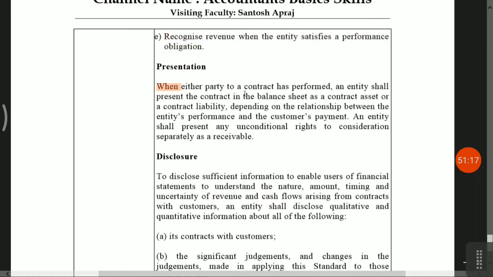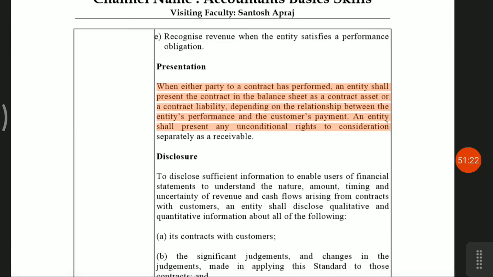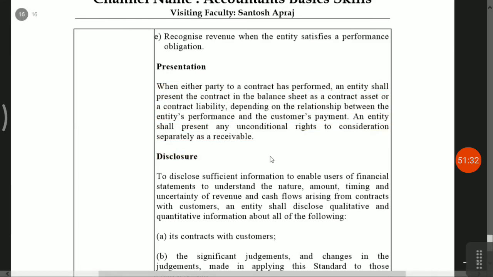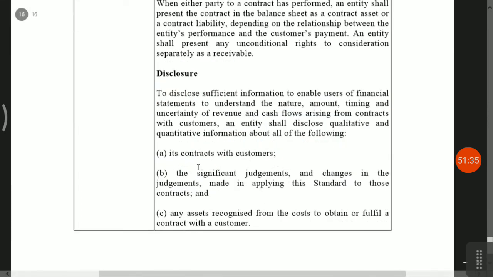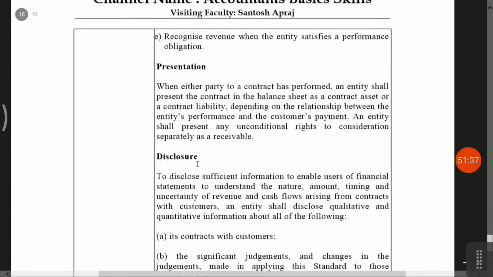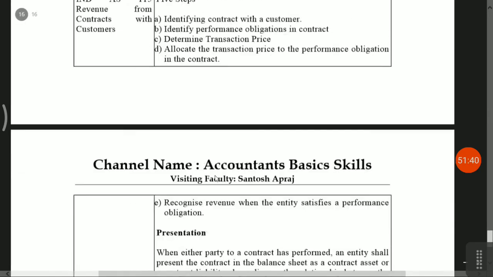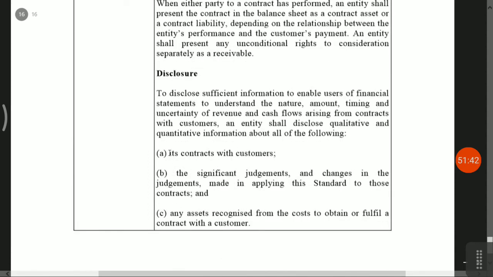When either party to a contract has performed, the entity should present the contract in the balance sheet as a contract asset or contract liability, depending upon the relationship between them. Condition right, consideration separately as a receivable. Now disclosure. Simple disclosure is given. If there is revenue from contracts with customers, the significant judgments, changes in the judgments made in applying the standard, and any assets recognized from the costs to obtain or fulfill the contract with the customers.